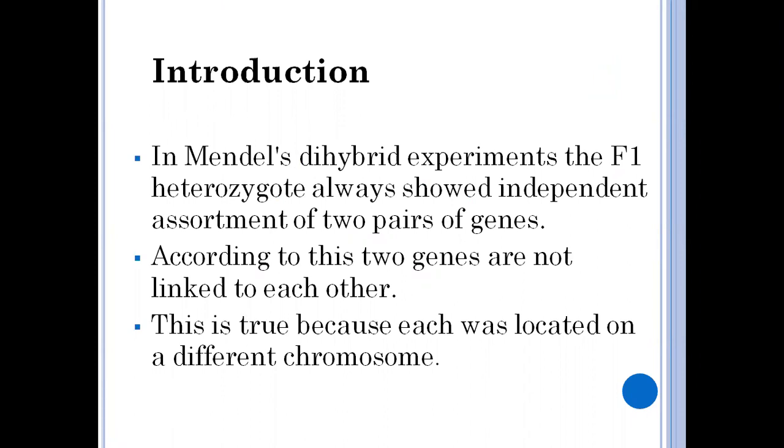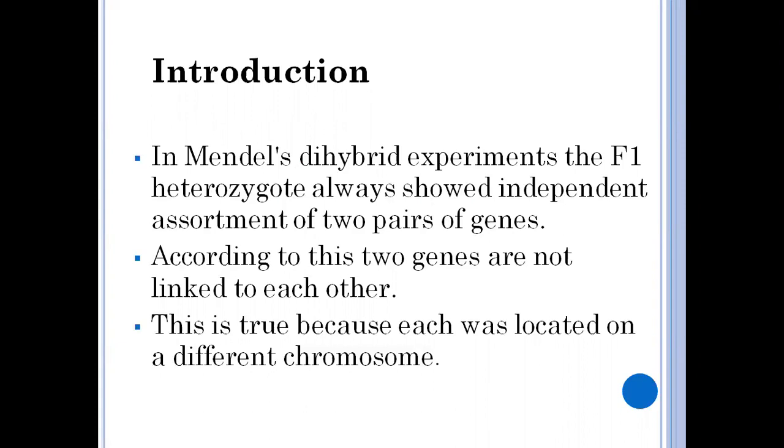According to Mendel's experiments on Pisum sativum, that is monohybridization and dihybrid experiments, the F1 heterozygote always showed independent assortment.